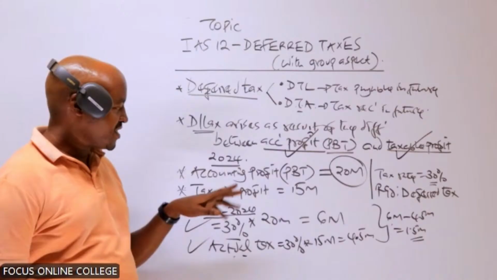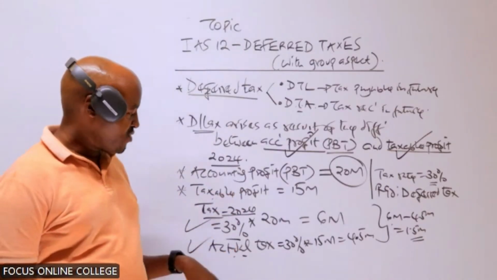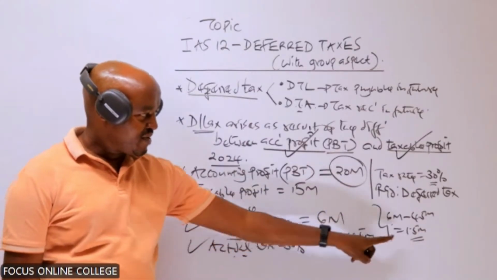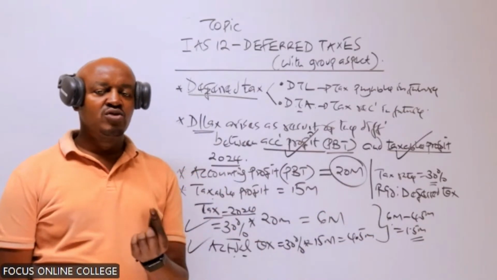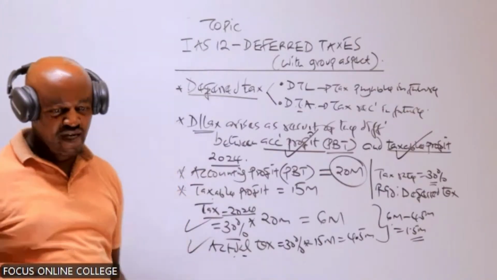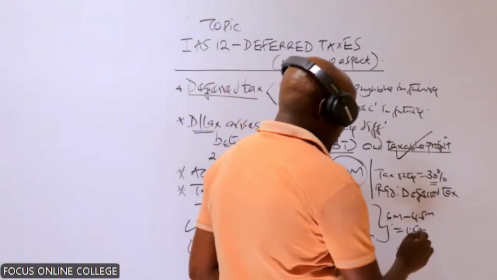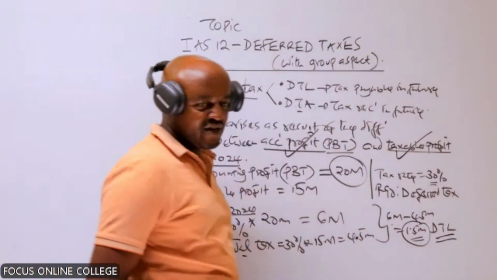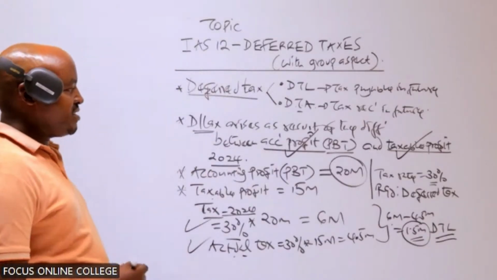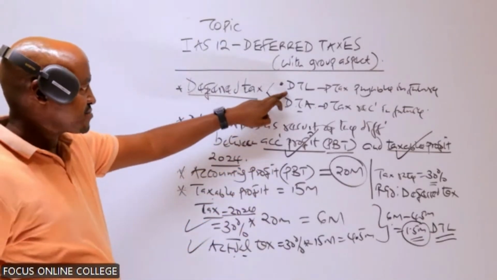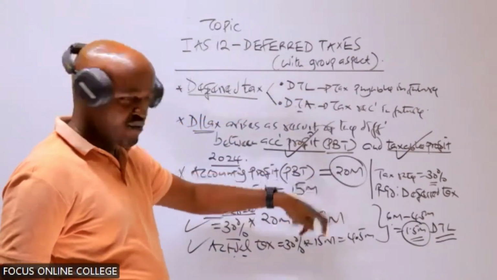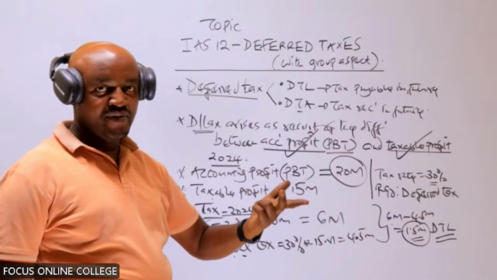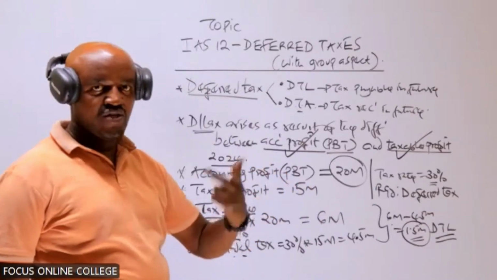Our company will pay an actual tax of how much? 4.5. So the rest of the tax, which is 1.5, automatically will be paid in the future. Being a tax to be paid in the future, we refer to it as a deferred tax liability. Remember, a deferred tax liability is a tax the company was supposed to pay during the current year. That tax has been deferred, or postponed. It will be paid in the future.